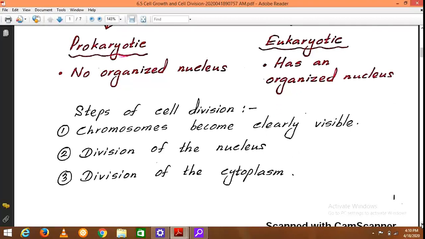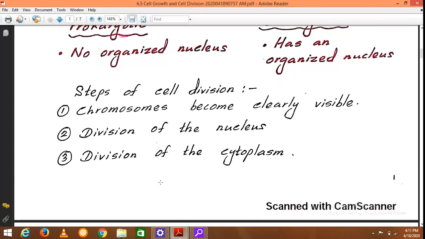When we learnt about the nucleus, I mentioned that the genetic material, the DNA, exists as a chromatin network, and when it is close to cell division, that chromatin network is converted into clear chromosomes. Then this nucleus divides, and after the division of the nucleus, the division of cytoplasm takes place.